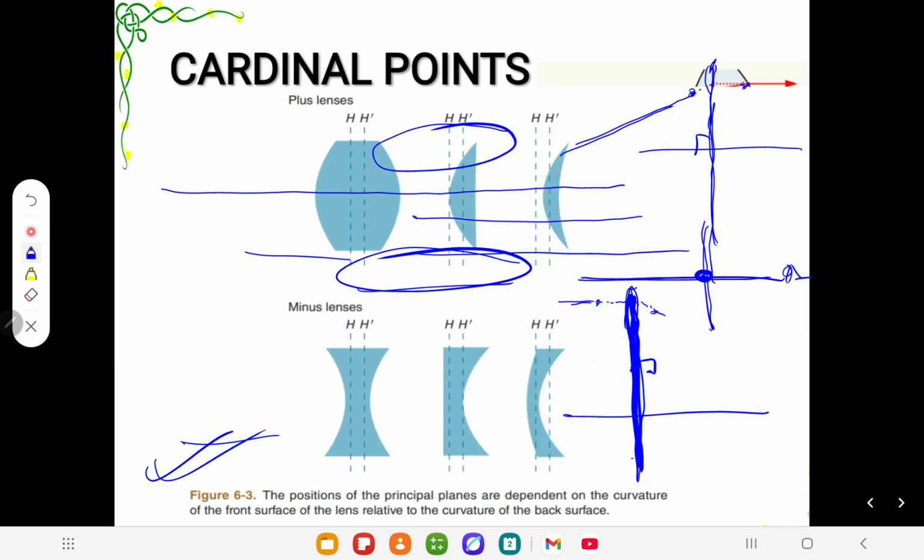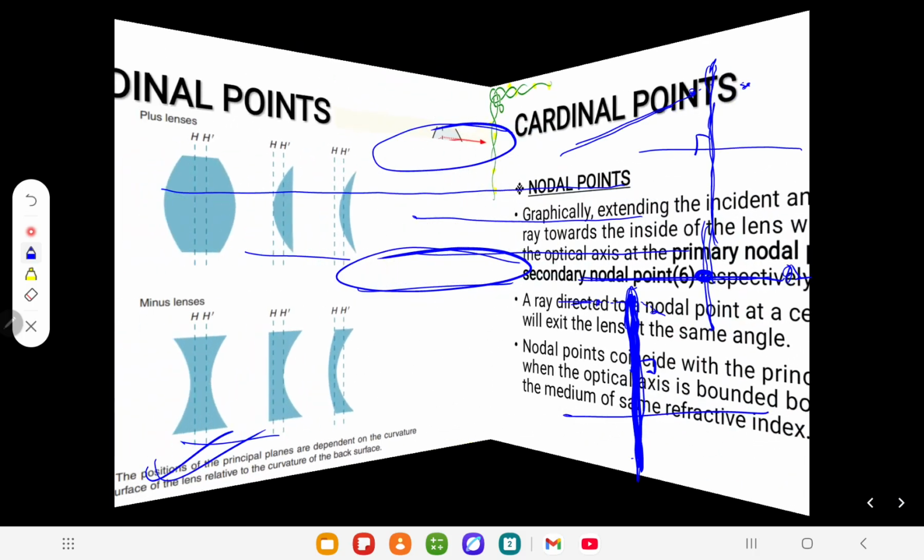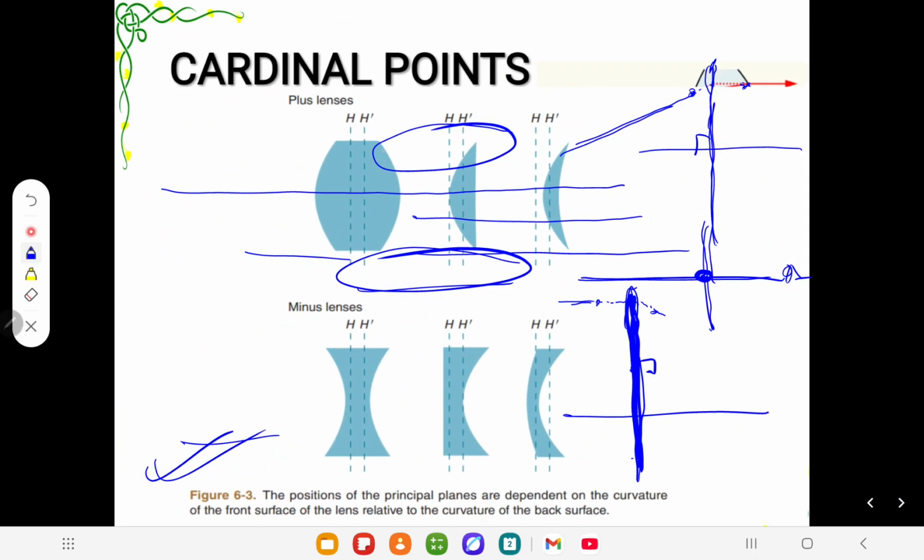So again, we are discussing the cardinal points, and you can see in this figure, if the curvature is equal on both sides of a thick lens, then the principal planes lie at equal distance from both surfaces. But it's a bit tricky.